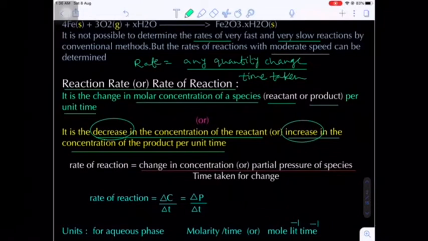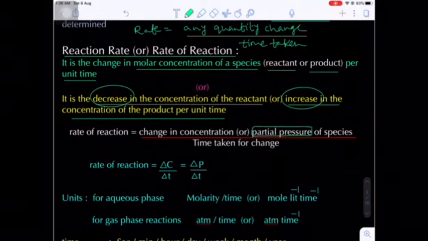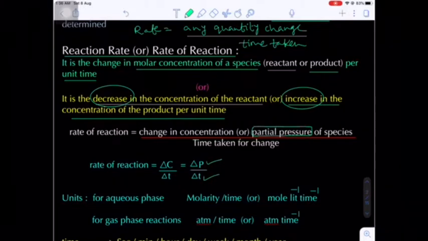In a gaseous phase reaction, instead of concentration we use the term partial pressure. So the rate of reaction is delta C, the change in concentration, divided by delta T, the change in the time interval. In a gas phase reaction, we say delta P, the change in partial pressure, divided by delta T, the change in time.